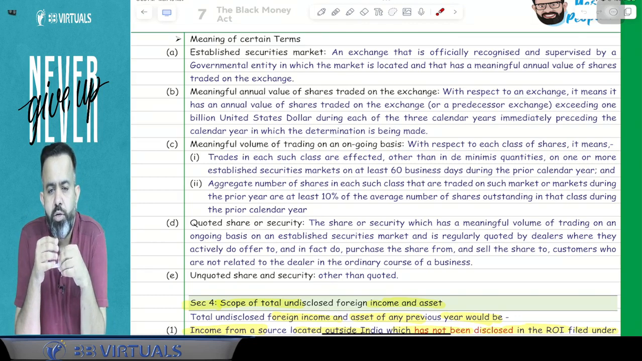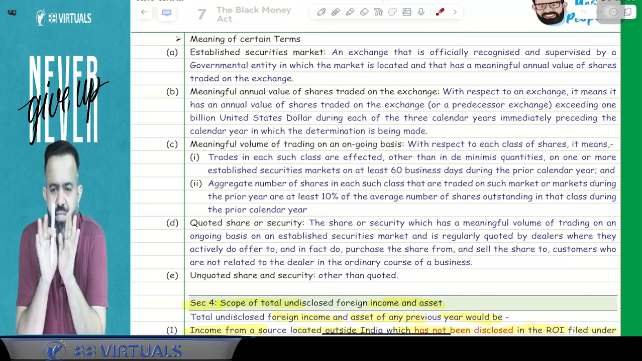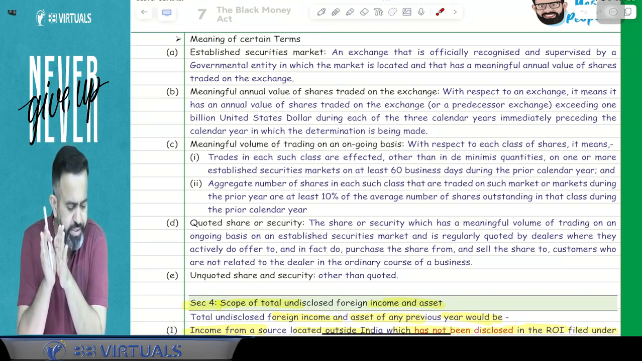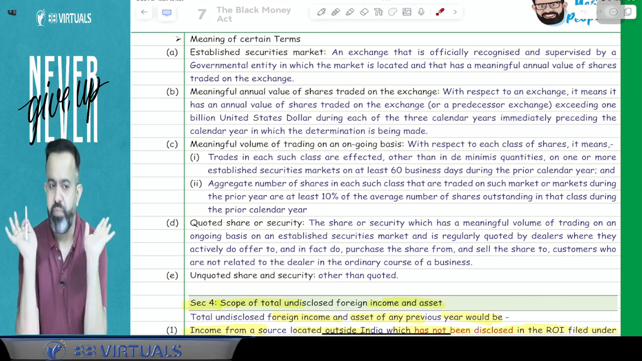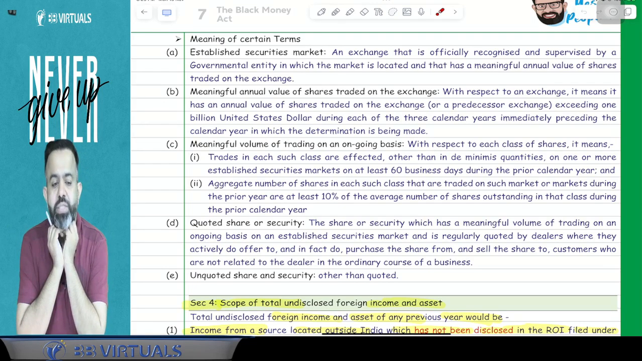Okay, sir, the conversion rate of the bank account will be taken on 1st April. Yeah, that is the valuation date. Always the conversion rate will be that of 1st April of the previous year. That is the valuation date.